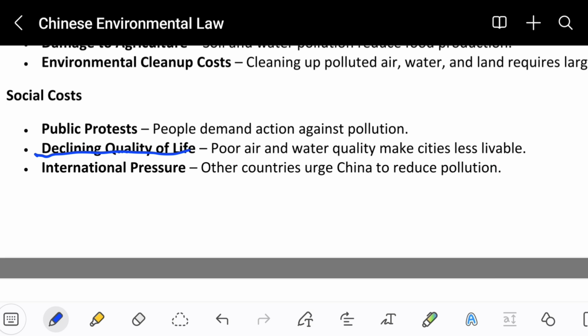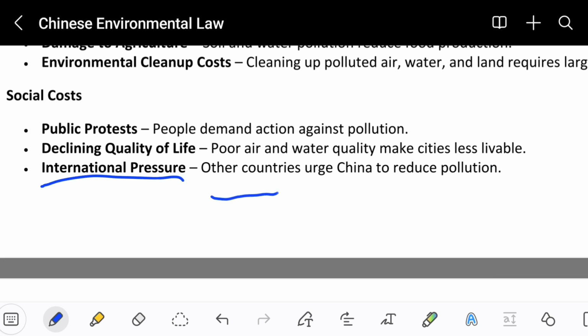Declining quality of life. Poor air and water quality make cities less livable. Obviously, if there's poor air in a place, including poor water quality, people will not want to live in that place and will try to move out. So this is also not a good thing for them.